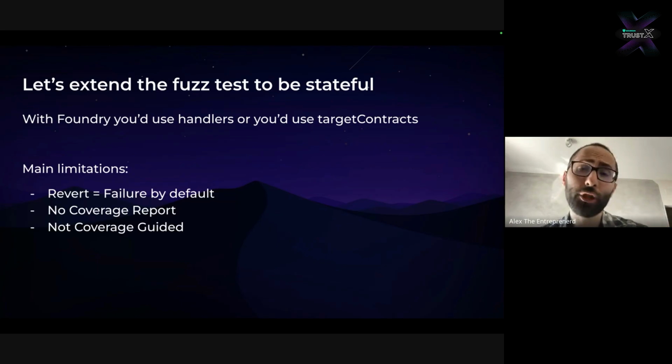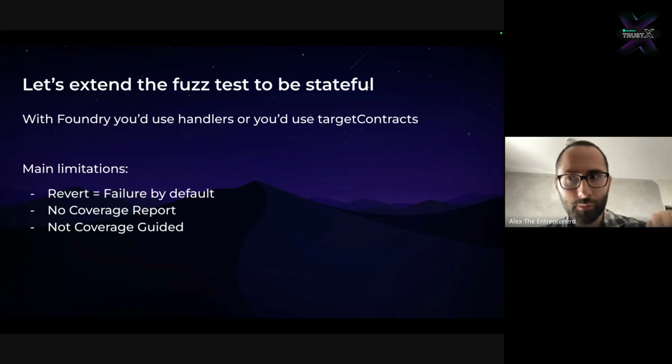It doesn't have a coverage report by default. You have to actually request it separately, which is not particularly useful. And then the third thing is it's currently not coverage guided. There's work that is being done to make it coverage guided, but as of the past year and a half, it wasn't. However, Foundry is extremely fast and extremely good.